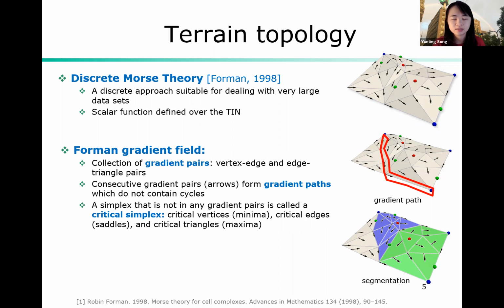A simplex that is not in any gradient pair is called a critical simplex, and there are three types of critical simplexes on a TIN corresponding to three important features on terrain surface. They are minimum, saddles, and maximum. Therefore, a topology-aware mesh simplification should maintain all the critical simplexes while ensuring that the gradient paths are still consistent after the simplification.